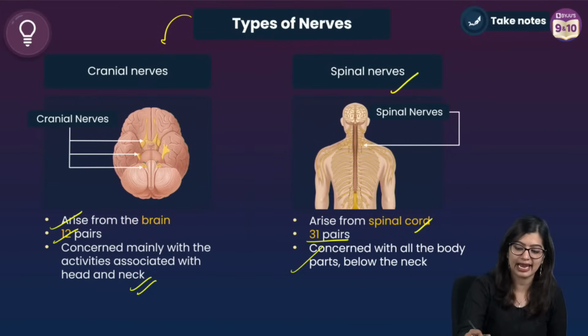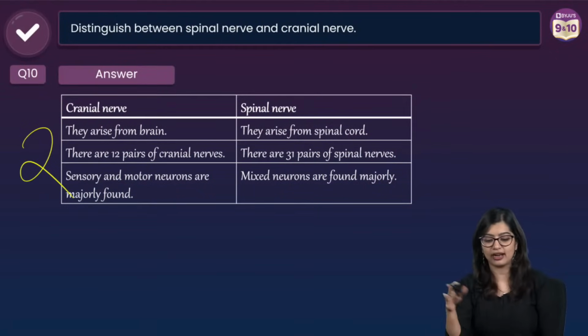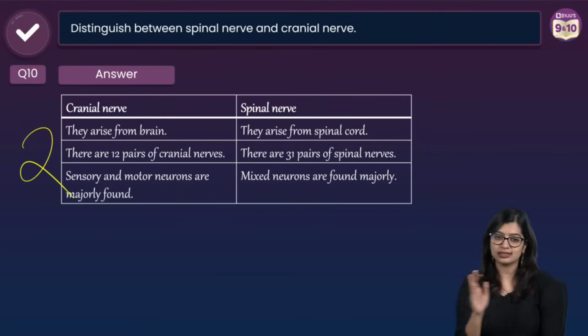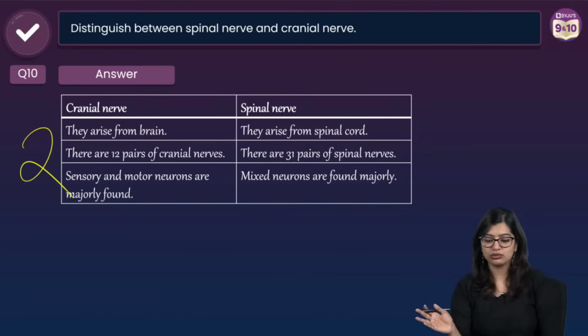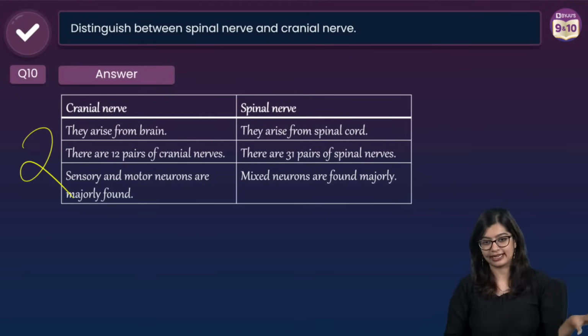Which is why here, any 2 points you write, you will get 2 marks. Yes? So they arise from brain, arise from spinal cord, 12 pairs, 31 pairs. You just need to write it down. Yes? 2 marks easily you will get.